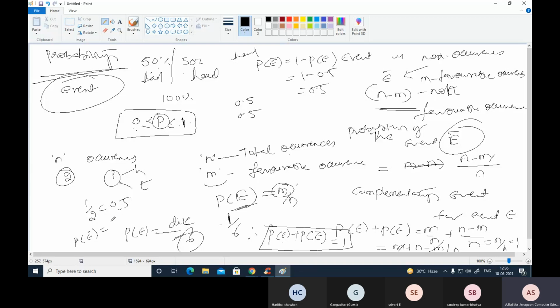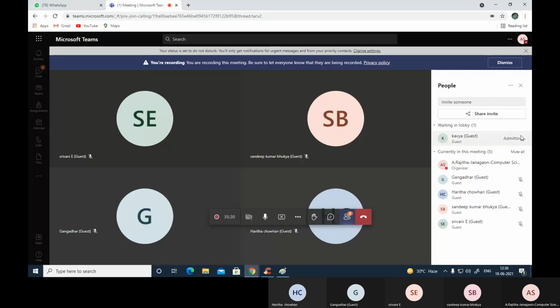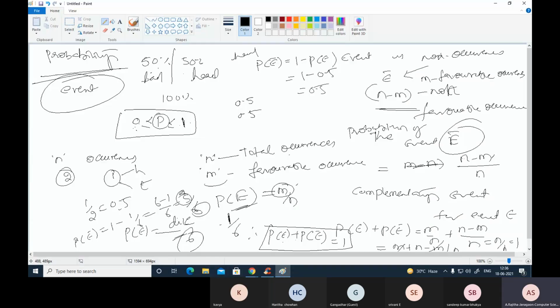That is 1 minus 1 by 6, which is 6 minus 1 by 6, that is 5 by 6. So total occurrences are 6 and non-favorable occurrences are 5. So this is the probability concept.